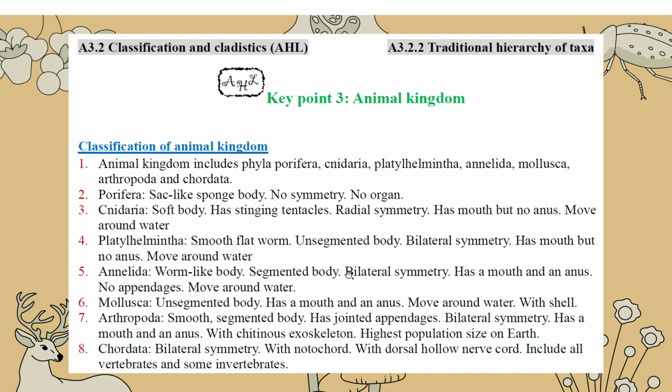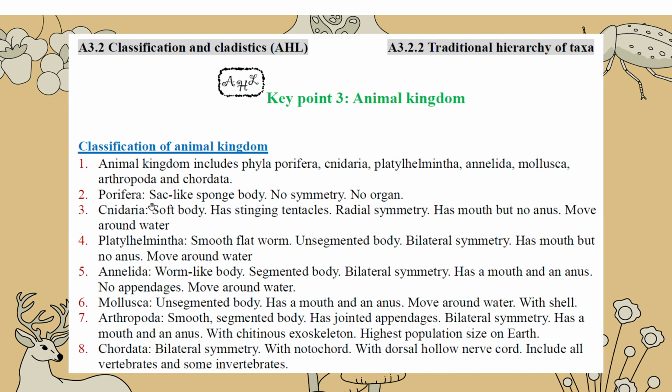Next, I want to give some understanding about the classification of the animal kingdom. The animal kingdom is classified into different phyla: Porifera, Cnidaria, Platyhelminthes, Annelida, Mollusca, Arthropoda, and Chordata. Actually, lots of them are not of concern to us, but we have to learn about them a little bit, just a little bit.